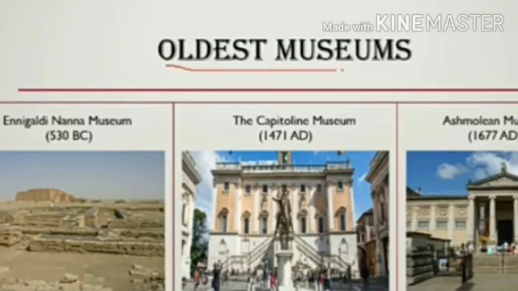Next, oldest museum. The museum of Enkigaldi Nanna in Mesopotamia was established in 530 BCE, that means before Common Era. The Capitoline Museum in Italy is the oldest surviving museum. It was formed in 1471 CE. Next, Ashmolean Museum at Oxford University is the oldest university museum in the world. It was established in 1677 CE. CE means Common Era.